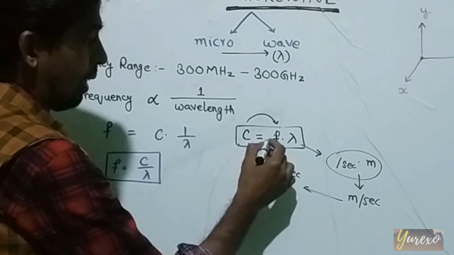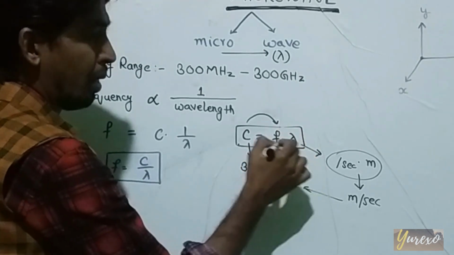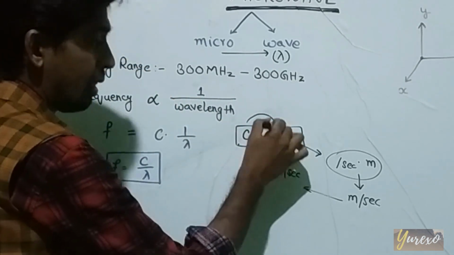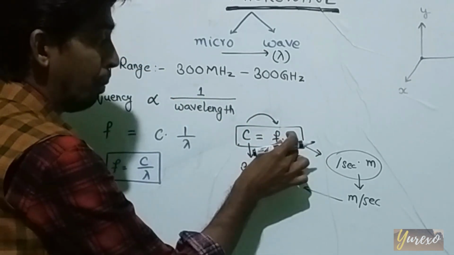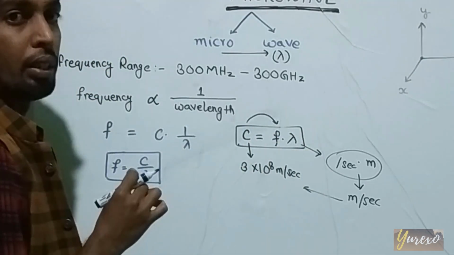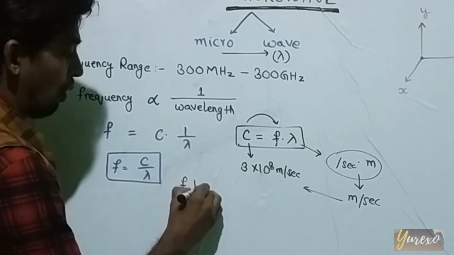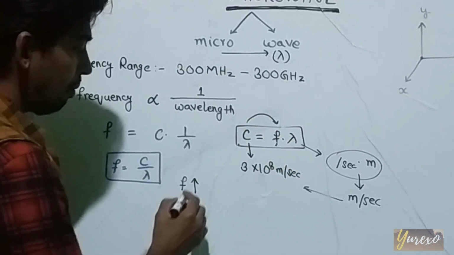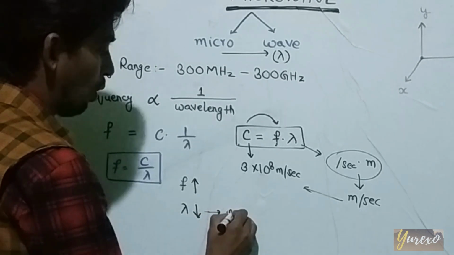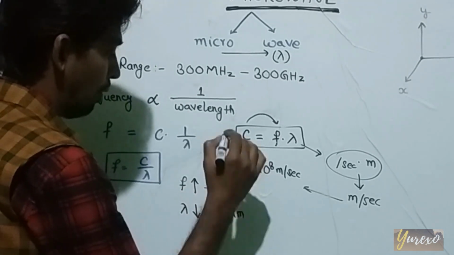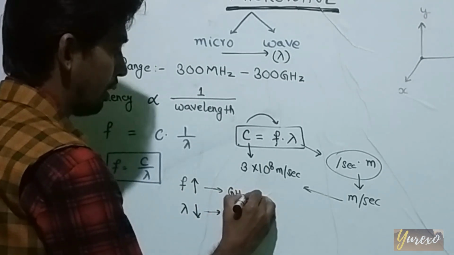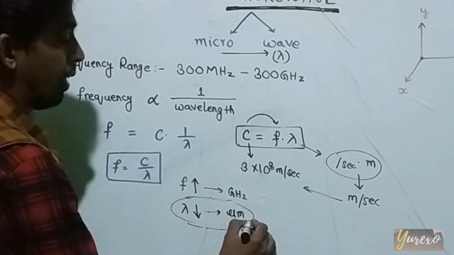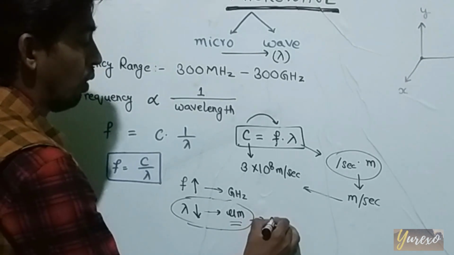That's why we can say that if the frequency increases, lambda should decrease, because we need a constant value. If the frequency is reduced, lambda should be increased, again because we need a constant value. So if frequency is increased, the wavelength should be decreased. If wavelength is in the micrometer range, frequency is very high, in the gigahertz range. If the wavelength is in the micrometer range, that's why it is called microwave.